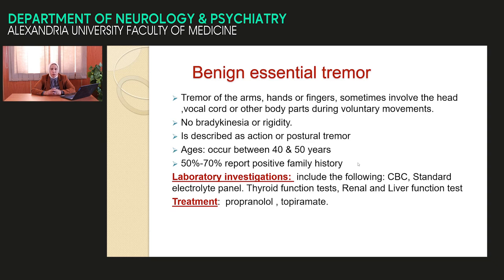The age is more or less younger than Parkinson, 40 to 50 years, and there is positive family history of the disease in a higher percentage, 50 to 70%. Investigation to exclude other causes of postural tremor, like blood examination, electrolyte panel, tests for thyroid, renal and hepatic function. Because in some organ failure, like liver failure, renal failure, we find this type of postural tremor, flapping tremor. Treatment by beta blocker and topiramate. Topiramate is one of the anti-Parkinsonian drugs. It may be used in treatment of essential tremor in a small dosage.